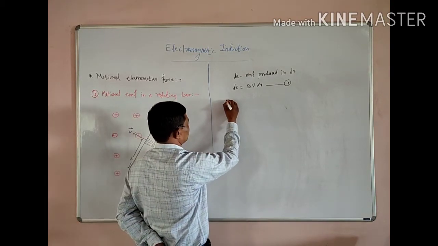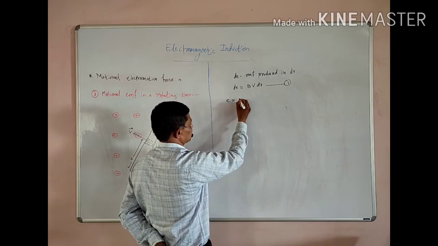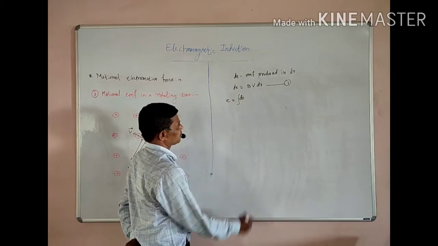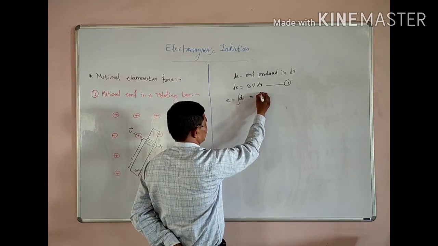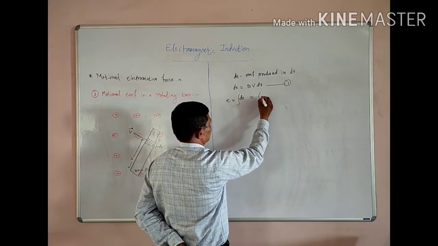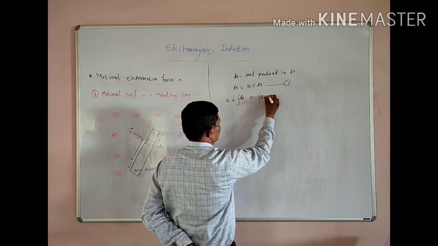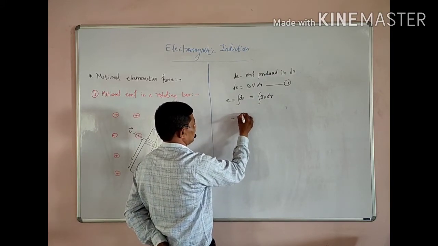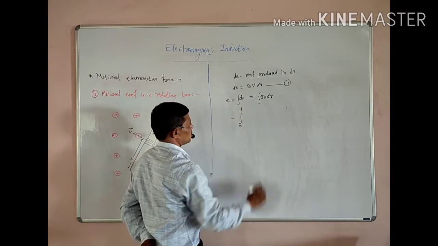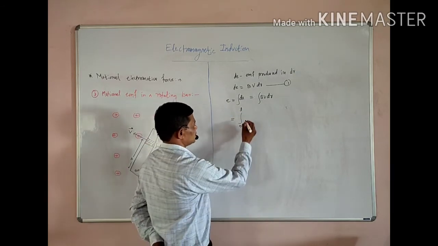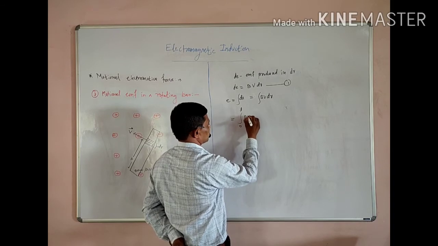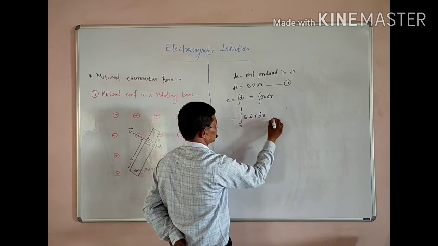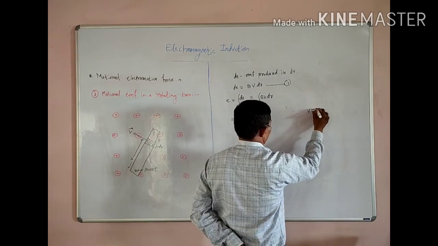So the total EMF inside the bar is equal to taking the integration over dE. This is equal to the integral of BV dr, or the integral from 0 to L, because L is the length of this bar, of B times V into dr, where V is equal to omega R, as V is equal to R omega.